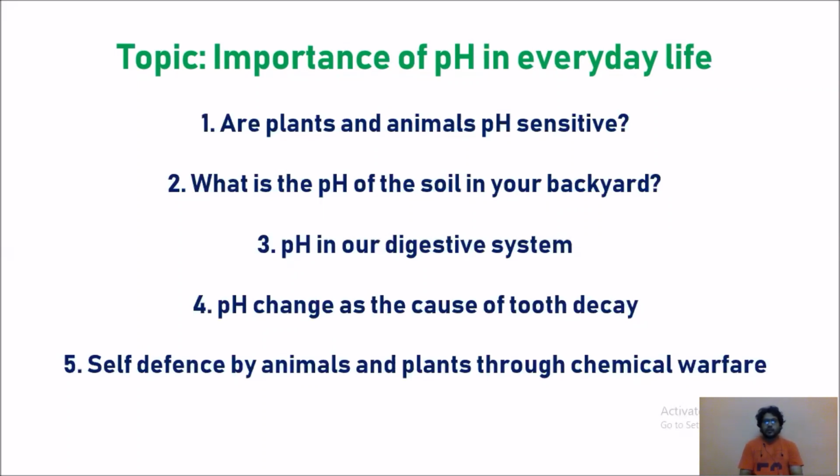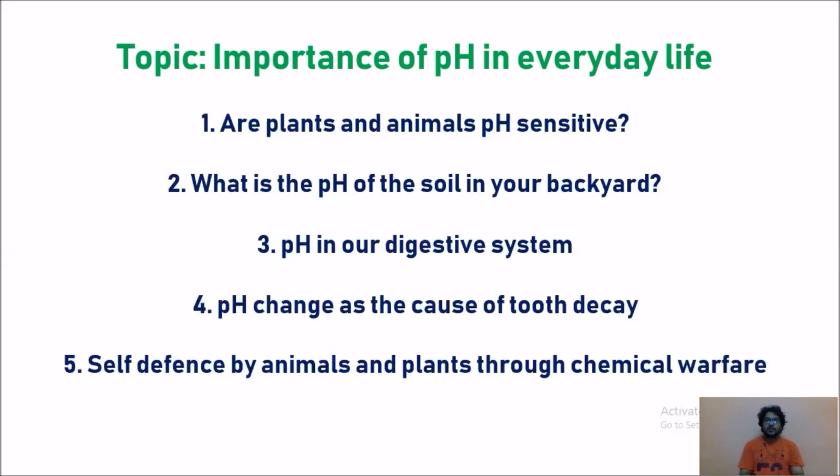So one thing we are going to learn here: if it is acidic, we will add a base to make it neutral. If it is basic, we will add an acid to make it neutral. Whatever it may be, we are making it neutral. That is the main aim of learning these concepts.